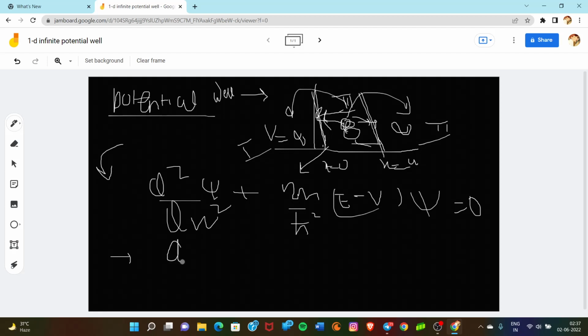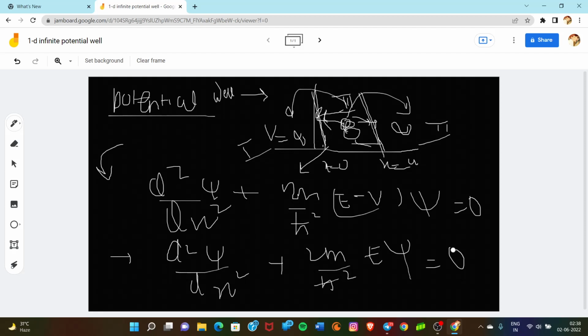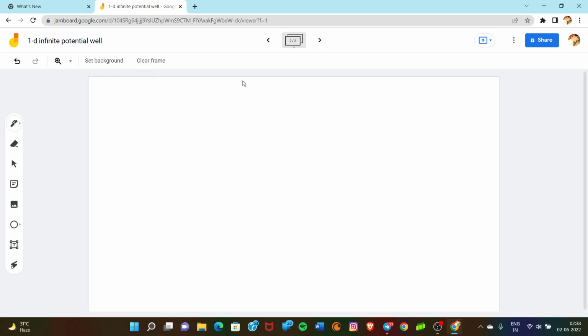So this Schrodinger wave equation simply converges to del square phi upon del x square plus 2mE upon h bar square phi is equal to 0. It is very simple, and this is nothing but a differential equation of second order.